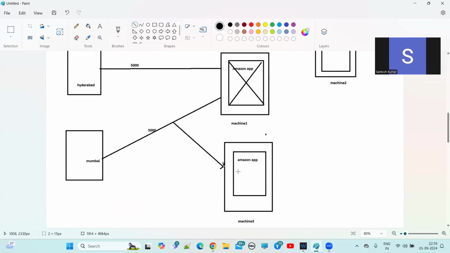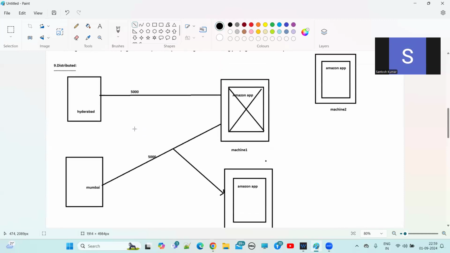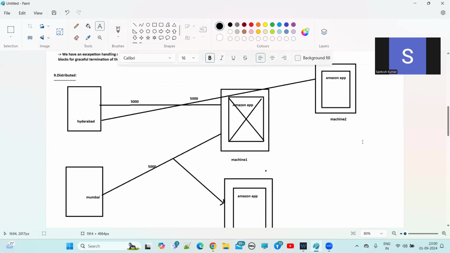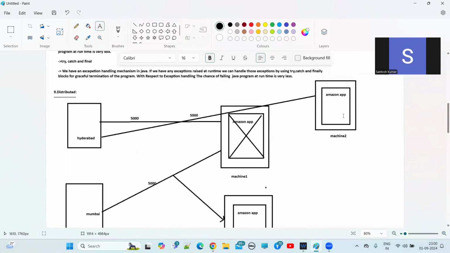Understand? If another 5,000 requests come, who will process those, guys? Another machine, right? Let's suppose here also we have one more 5,000 requests. Who will take this other 5,000 requests? The other machine, machine 2.